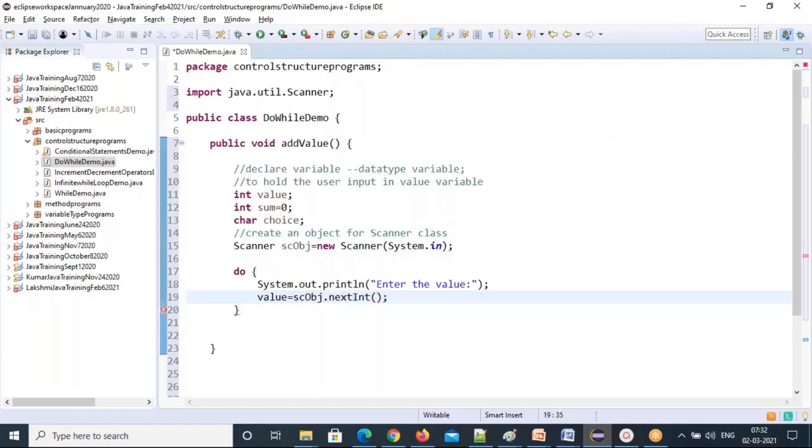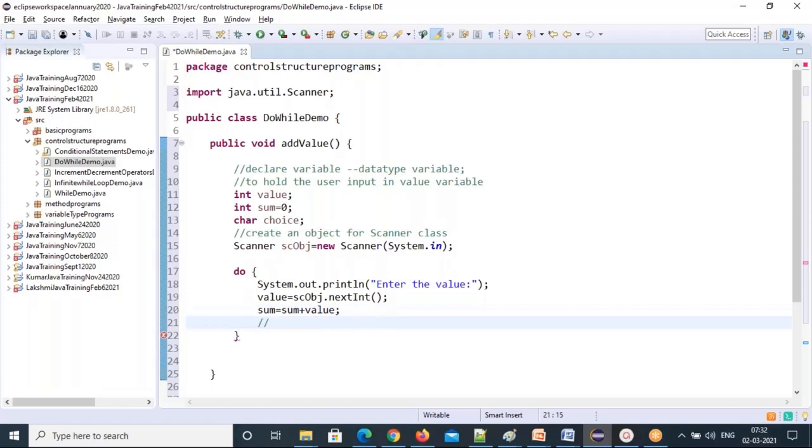See, nextInt is a return type method, that's why we are storing it in an integer type variable. Value is of what data type? Integer. I declared it here, and I am assigning it on the 19th line. Next, sum equal to sum plus value.